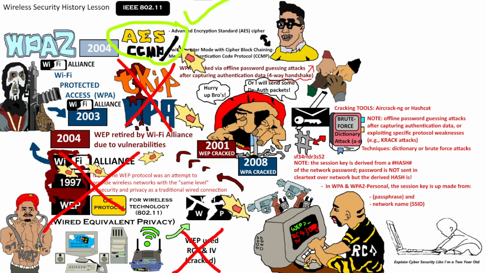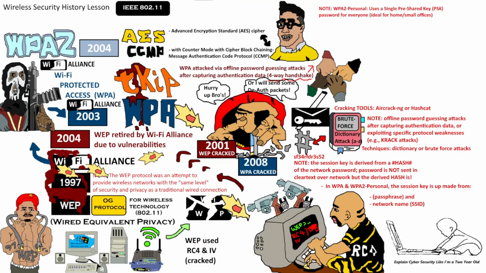Although, technical caveat, WPA2 PSK still remained vulnerable to offline attacks, so was not completely bulletproof. But generally, WPA2 was much more secure than WPA and WEP combined. And just to briefly clarify the two modes of WPA2: WPA2 Personal, which uses a single pre-shared key (PSK), which is great for home or small offices because the same password is used for everyone. Whereas in WPA2 Enterprise, each device or user authenticates individually with unique credentials, e.g. usernames and passwords, or digital certificates.